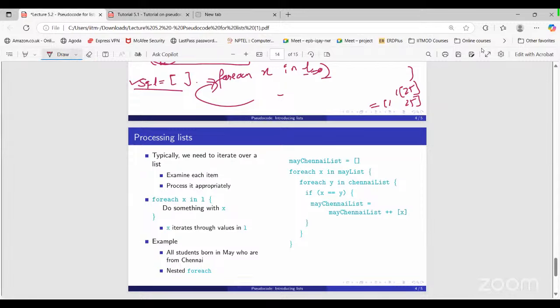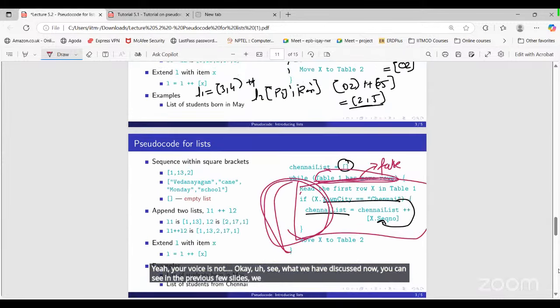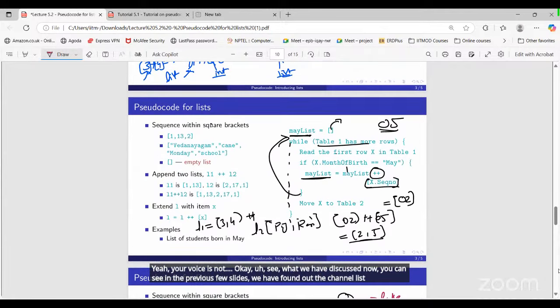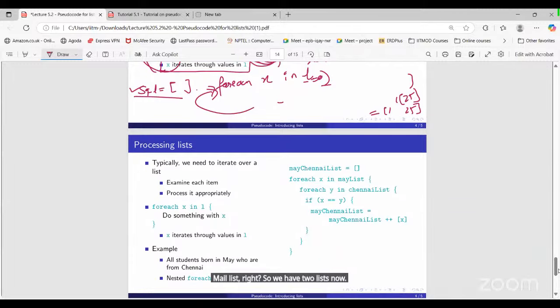Okay. See what we are discussing now. In the previous few slides, we found the Chennai list, and we also found the May list, right? So we have two lists now. In the May list, we have the sequence numbers of students who were born in May. In the Chennai list, we have the sequence numbers of students who are from Chennai.